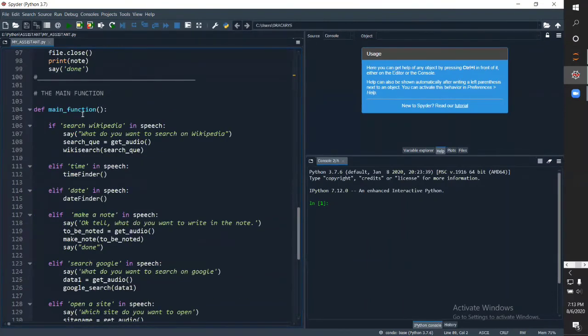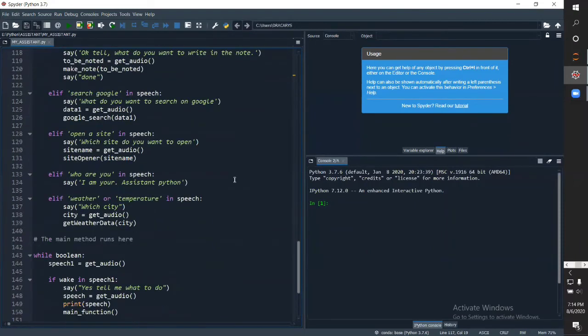The final function is the main function, and here are the basic keywords which the assistant will look for in our speech. For example, if we say search Wikipedia, then it will ask us what do you want to search on Wikipedia, and finally when we say what we want to search, it will print the result and tell the results of the speech. Similar is time, date, make a note, etc.